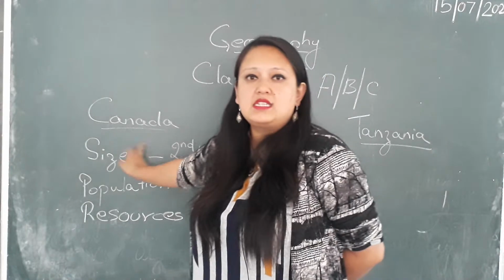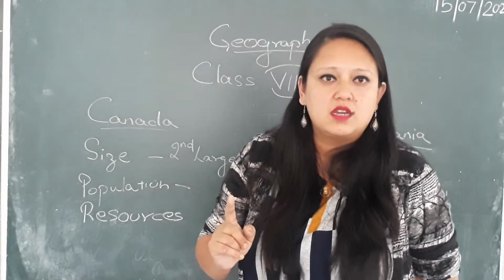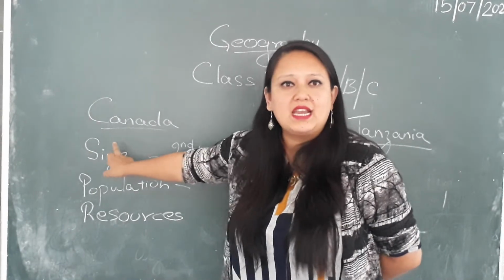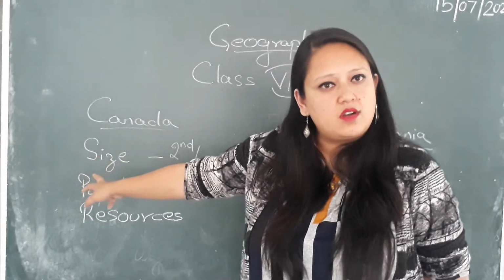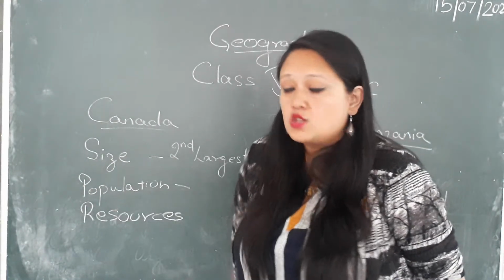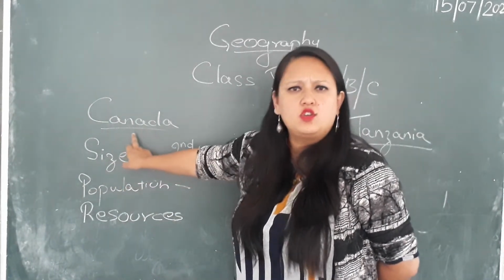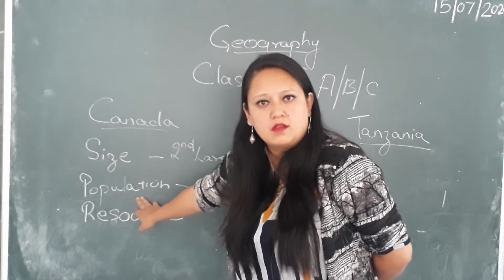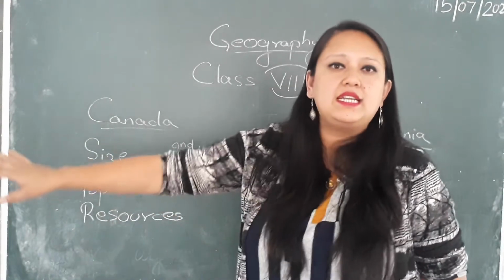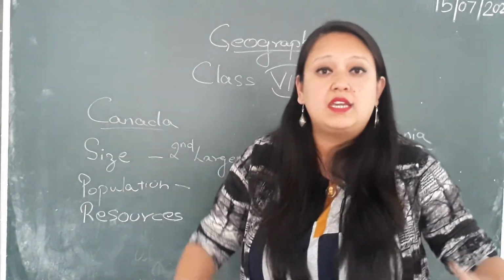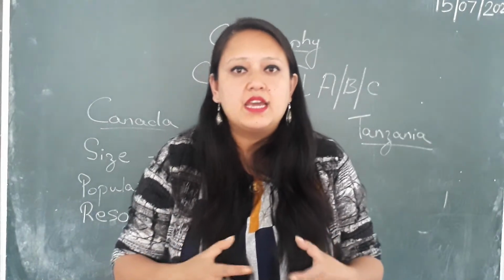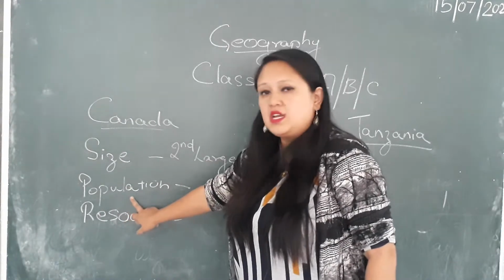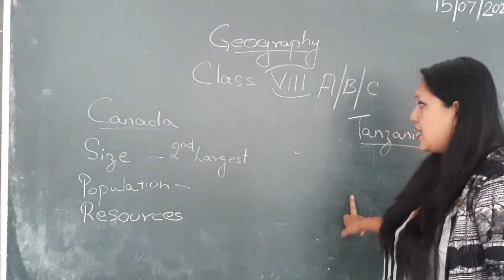Now Canada is the second largest in size after Russia in the world. So even though it has a very huge area, the population is less. The area of empty land is very, very high in Canada. Alright. Now you are comparing with Tanzania.